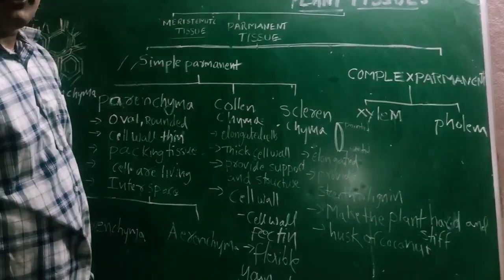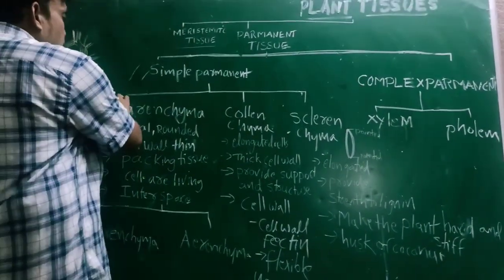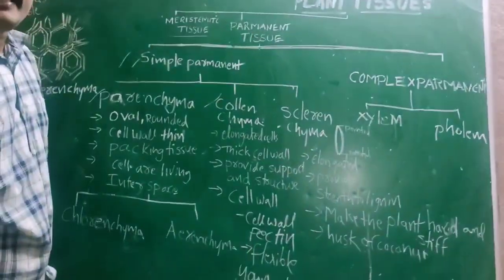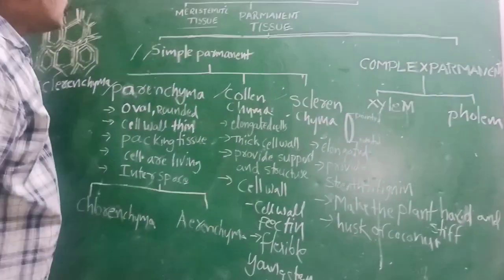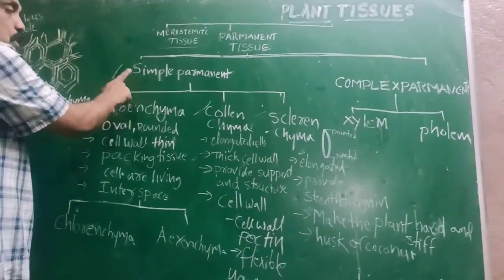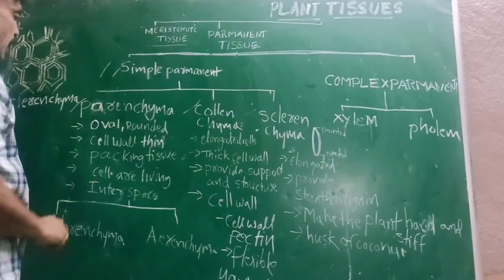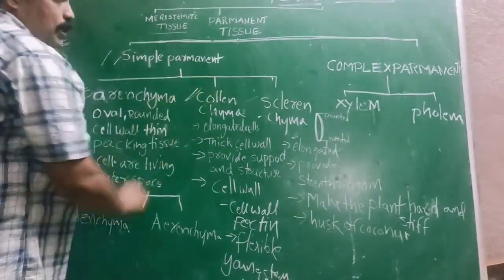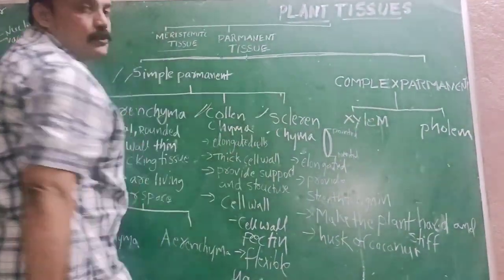The simple permanent tissues are again classified into parenchyma, collenchyma and sclerenchyma. Try to understand. Simple permanent tissues are again classified into three types. What are they? Parenchyma, collenchyma, sclerenchyma.